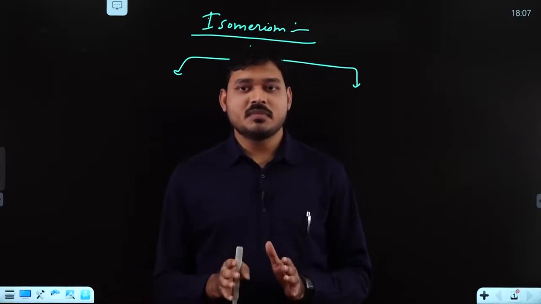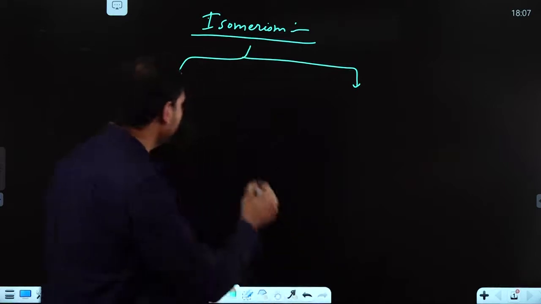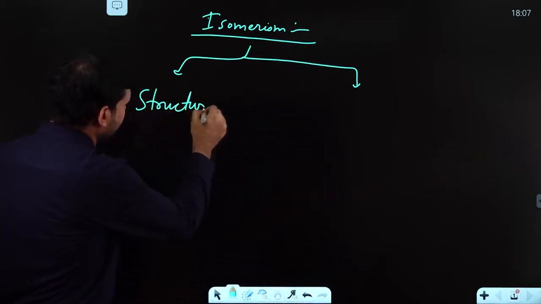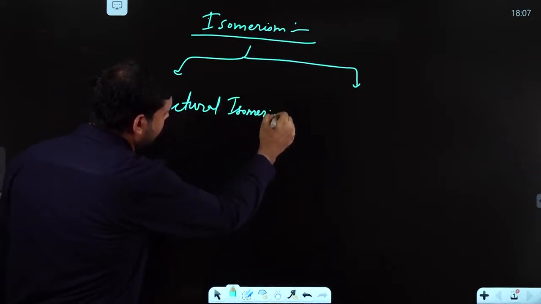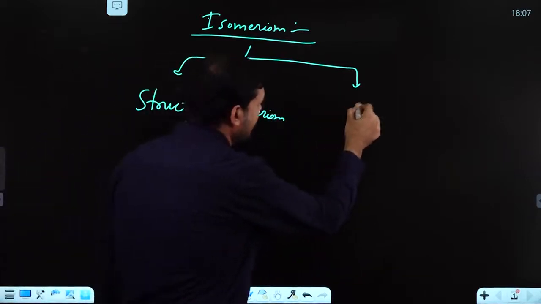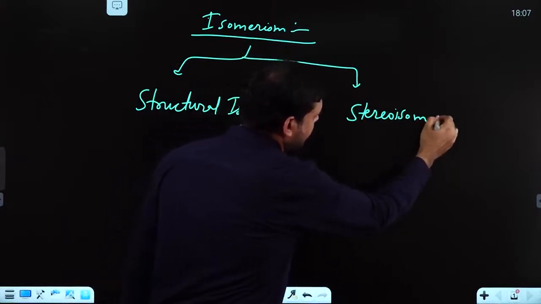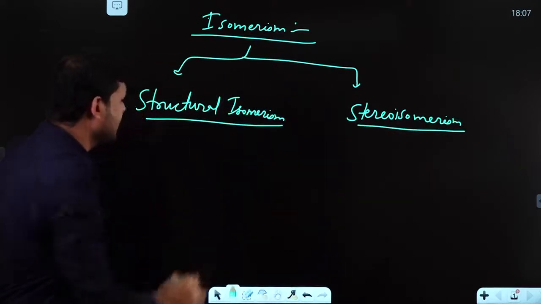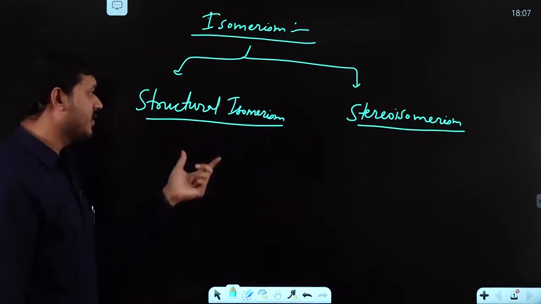Isomerism is divided into two categories. First one is structural isomerism and second one is stereoisomerism. Structural isomerism is a part of standard 11, so I'll just give you a quick recap.